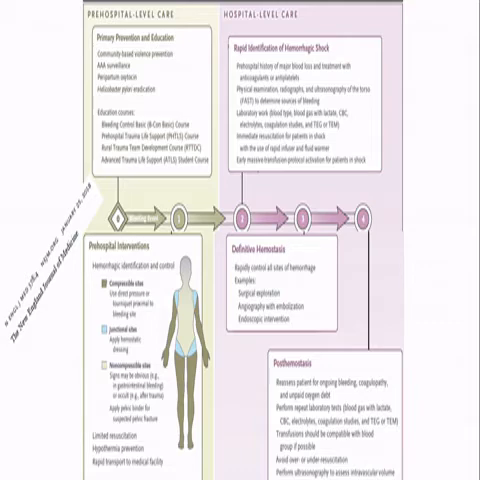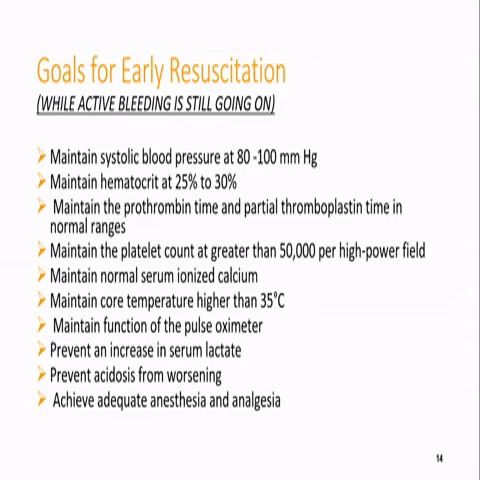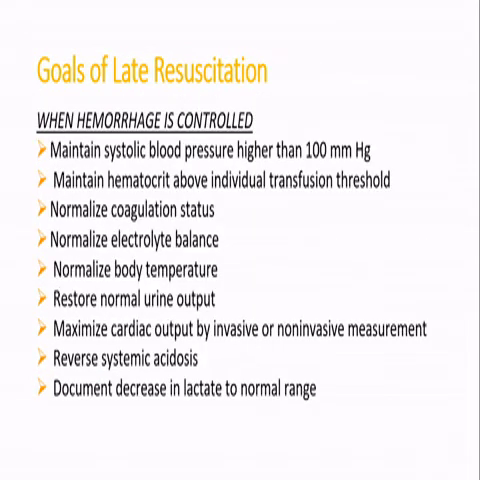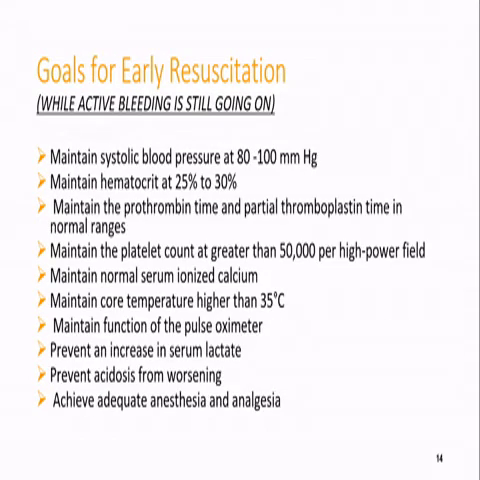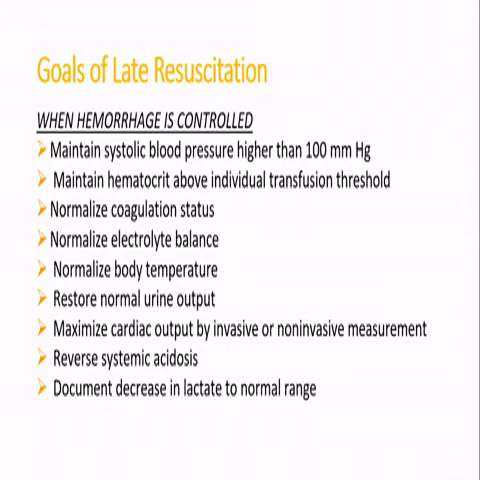Then coming to the second part, that is definitive hemostasis: rapid control of all sites of hemorrhage like surgical exploration, angiographic embolization, or any kind of endoscopic intervention. Now coming to the goals, how can you know that you have achieved a particular level of resuscitation? Goals are divided into early resuscitation and late resuscitation. While the bleed is still going on, it is called early resuscitation, and when the bleeding has been controlled, it is called late resuscitation.